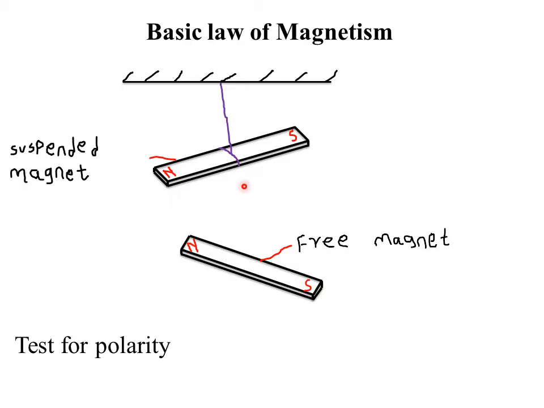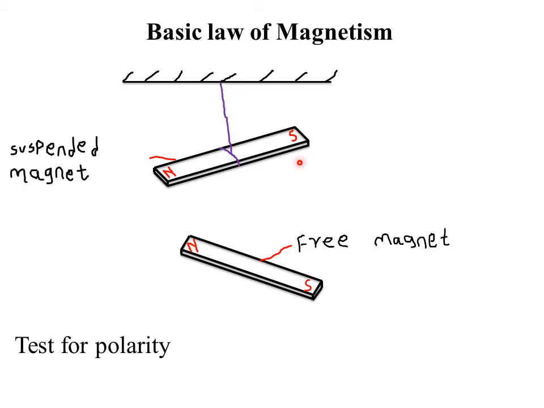Also, if you bring a certain end of a magnet whose polarity is not known close to a south pole, and you realize that they are attracting each other, it means the poles are opposite. But if you bring a pole of a magnet close to the south pole and you realize that they are repelling each other, then it means surely the pole on that magnet is a south pole. Why? Because like poles will always repel each other.